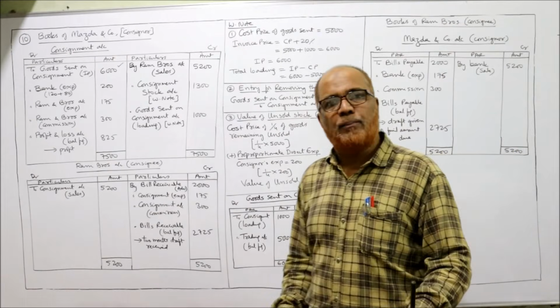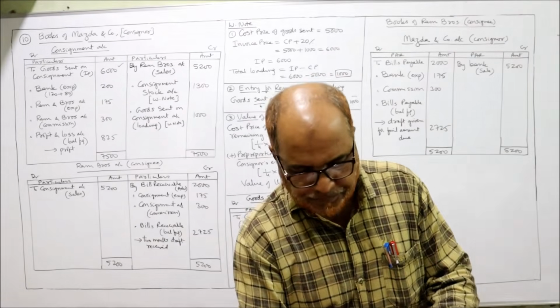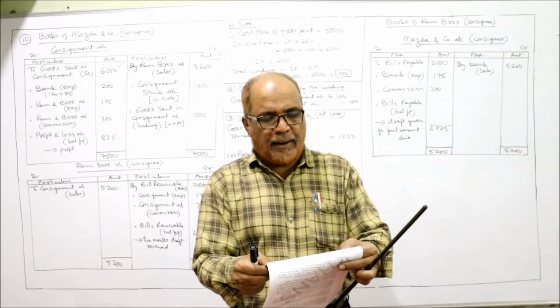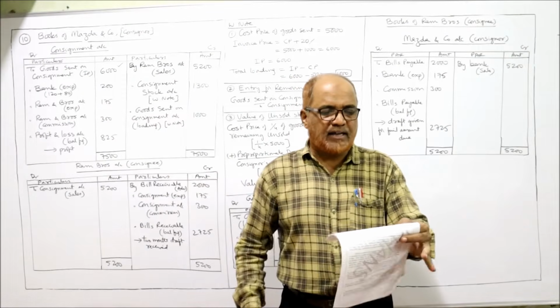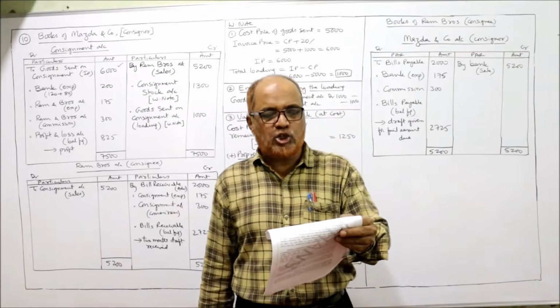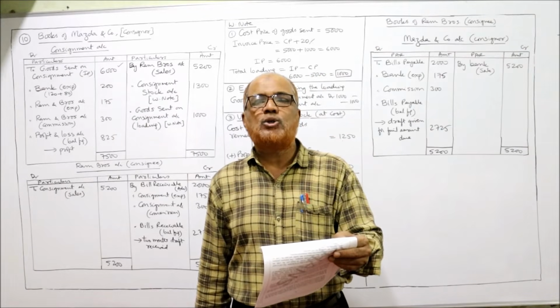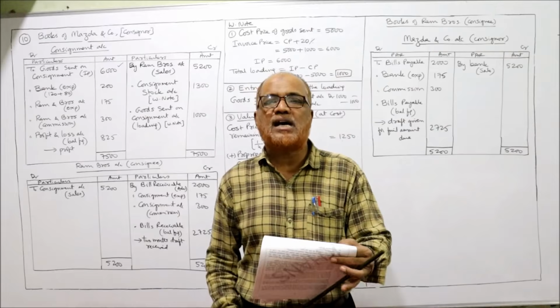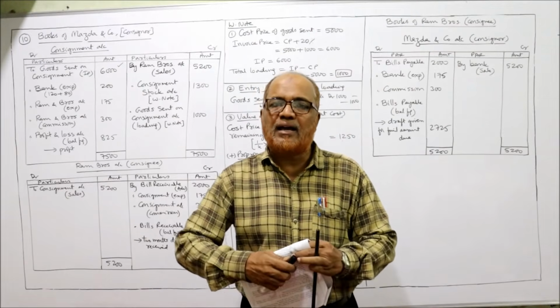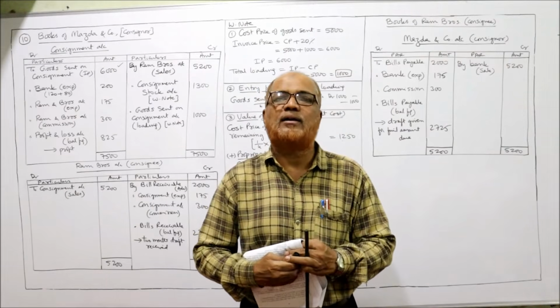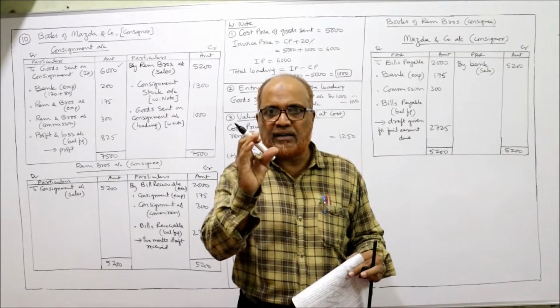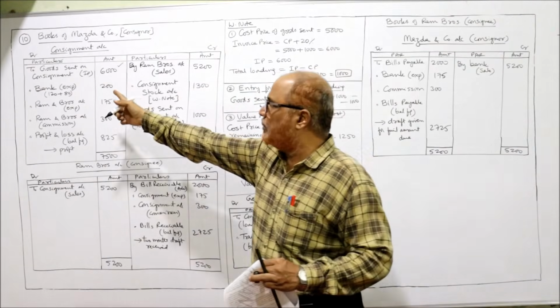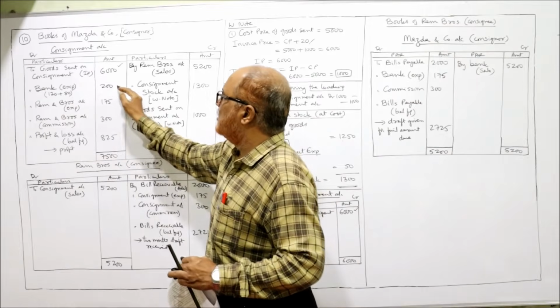The first entry is completed. Now see the problem again. They paid thereon 120 rupees for freight and cartage and 80 rupees for insurance. So 120 plus 80, 200 rupees are paid by the consignor. So the entry will be consignment account debit to bank. Consignment account debit side to bank, expenses 200.